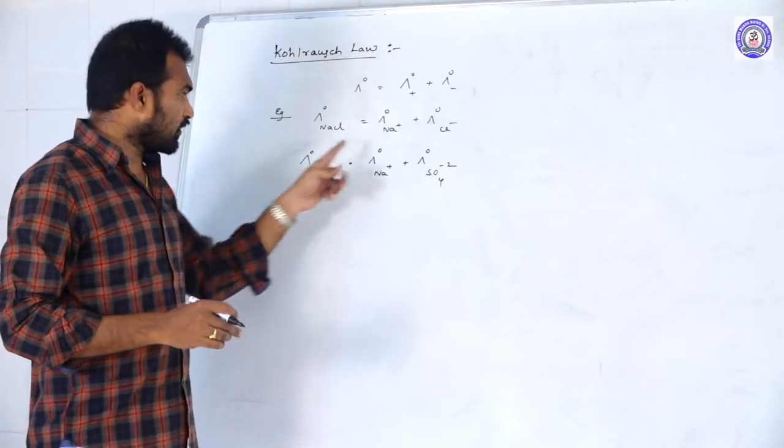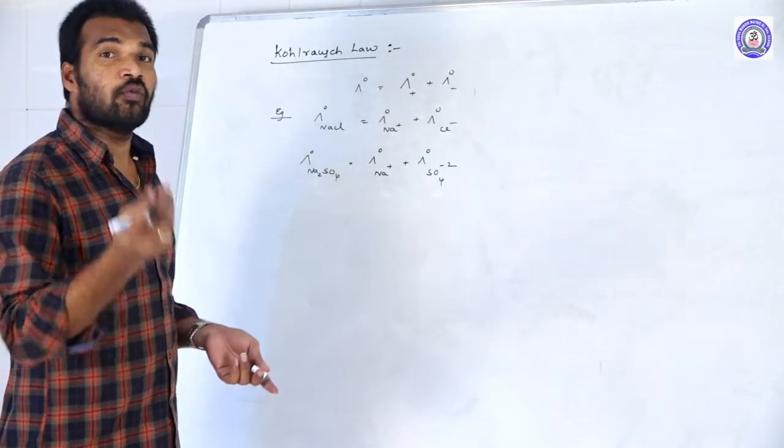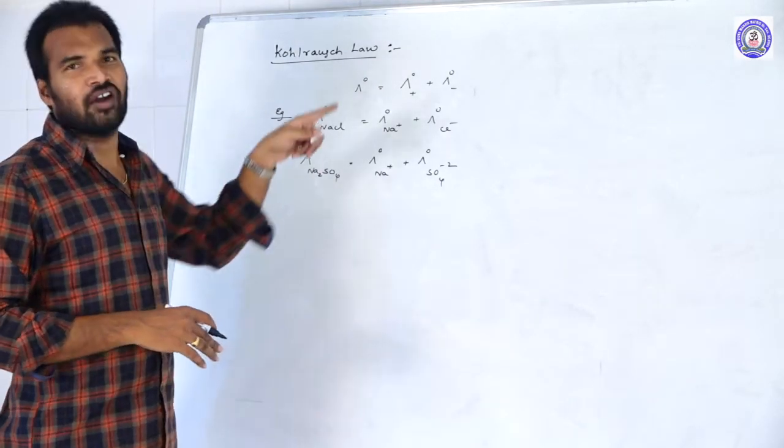Sometimes, instead of giving the equivalent conductances, they may give you the molar conductances of both cation and anion.